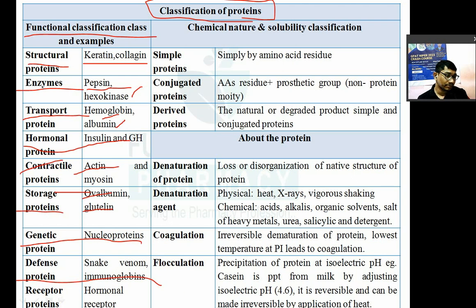For example, snake venom protein and hemoglobin. Some proteins they act as a receptor, say for example hormonal receptor. These are the functional classification of protein.